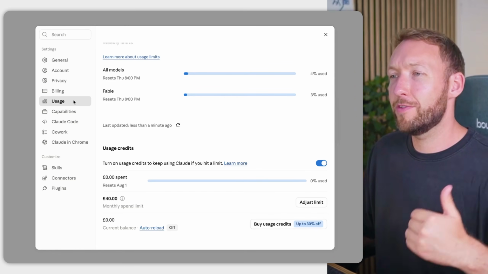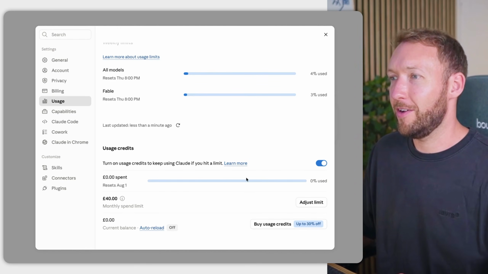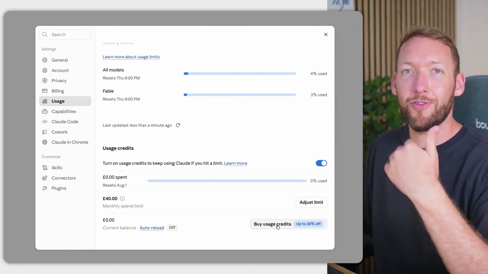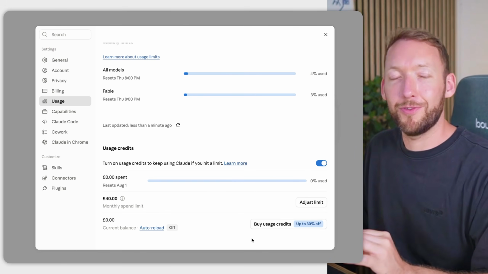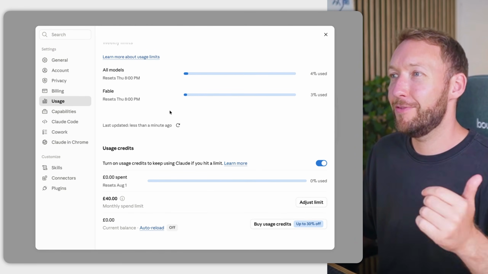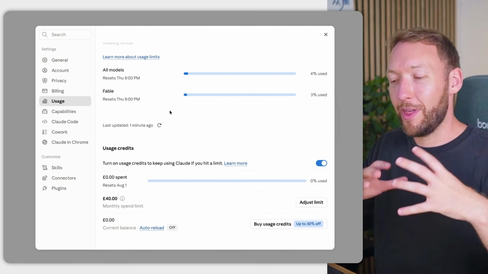And then the last one, and it's basically an account level safety net, will help save you in case something actually goes wrong and your team end up spending way more credits than you think they're going to. So if you go into the Claude.ai web interface and you go into your settings and you go into usage, then if you've got usage credits turned on, you can actually set a monthly spend limit and you can adjust your limit directly for that, or buy usage credits upfront. So setting this monthly cap is that hard ceiling that Claude cannot breach, and therefore will stop you having one of those disaster moments. So I highly recommend just going in here. If you're using Fable a lot, make sure that you're not going to get an outstanding bill at the end of the month for thousands of dollars.